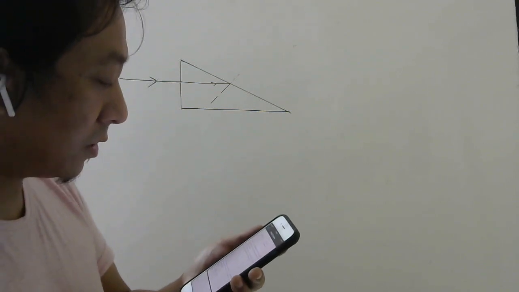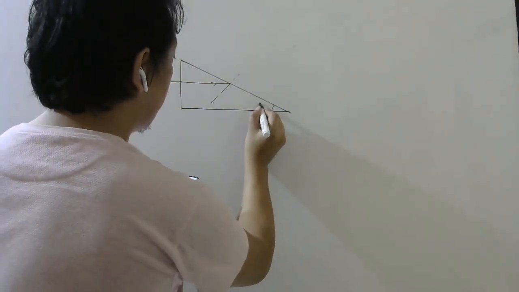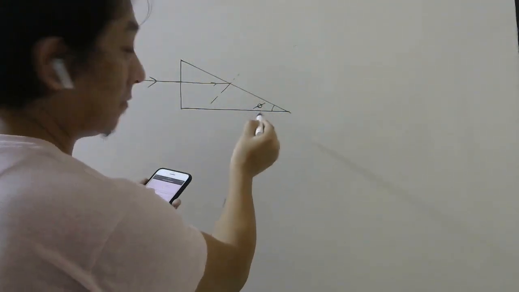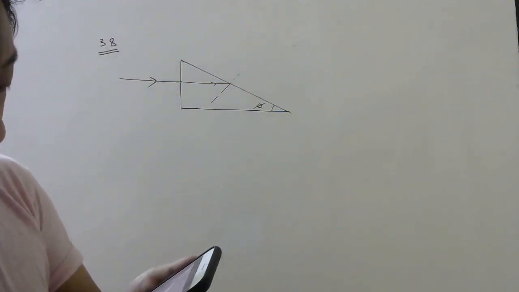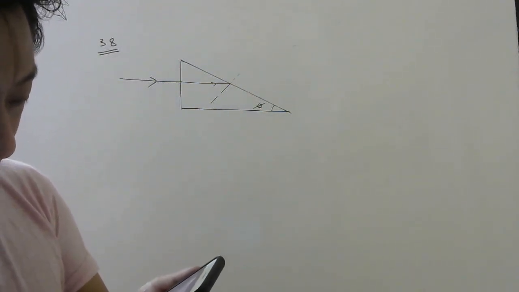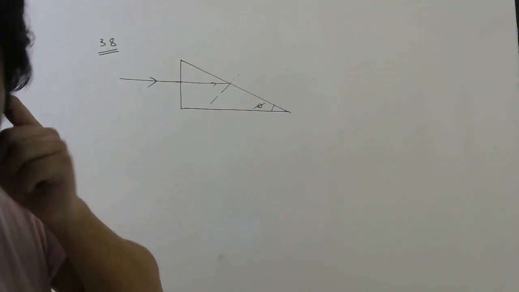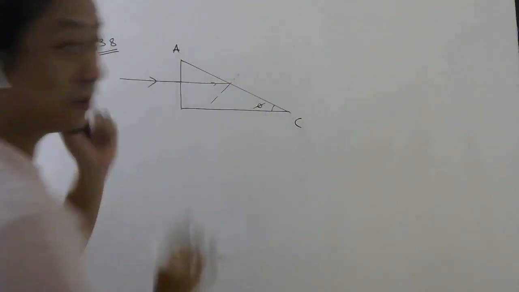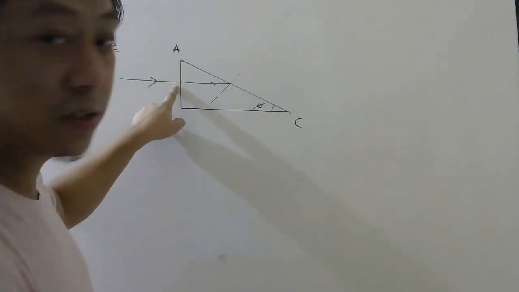What is the largest angle phi? Where is phi mentioned here? So they want the largest angle phi. That means they want the maximum value of this for which light is totally reflected at which surface? AC. AC is this surface. Of course, only here there is chance of TIR because this light is traveling from denser to rarer. Here there is no chance, right?